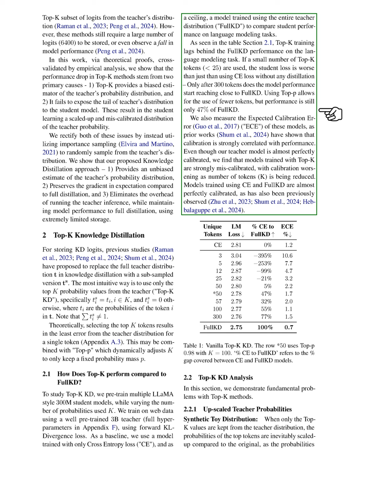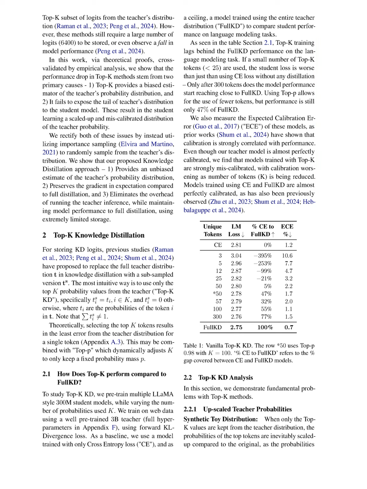We also assess the expected calibration error, ECE, of these models, as calibration is closely linked to performance. Despite our teacher model being well calibrated, we find that models trained with top K are significantly miscalibrated, and this miscalibration worsens as we reduce the number of tokens. In contrast, models trained with cross-entropy and full KD maintain good calibration, consistent with previous observations.